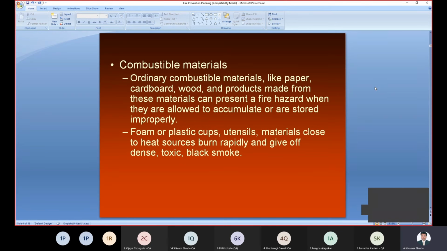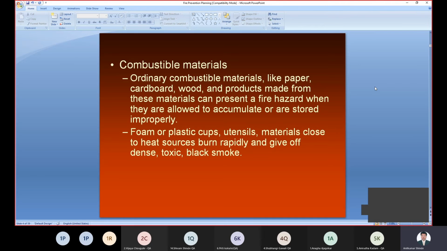Then there are combustible materials, which are responsible for catching fire and causing fire. These are the combustible materials. There are ordinary combustible materials, maybe paper, cardboard, wood, or different products made from these materials.